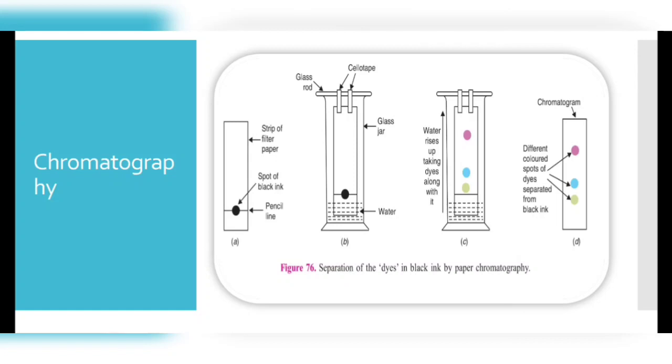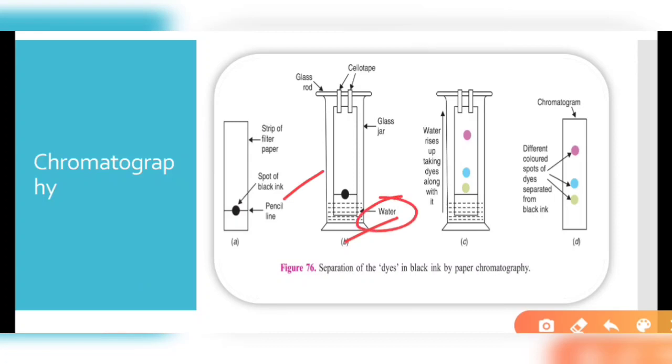Chromatography. Its name itself indicates it: chroma means color, and graphy means using the different color products. In this, we have taken a chromatography paper, which we dip in a solvent, and put a spot of any substance which we need to separate on the basis of their different colors, especially if it is a mixture of different dyes. When we dip it in a solvent, for example if we are taking black ink, we can take water. As the water moves up, it dissolves this black dot.